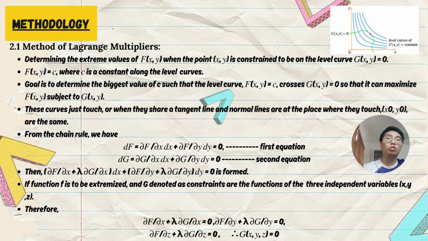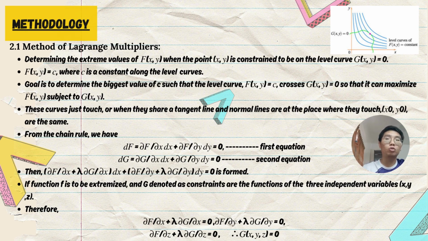The second equation is multiplied by lambda and added to the first equation, so it becomes partial derivative f over partial derivative x plus lambda partial derivative g over partial derivative x, dx, plus partial derivative f over partial derivative y plus lambda partial derivative g over partial derivative y, dy, equal to 0.